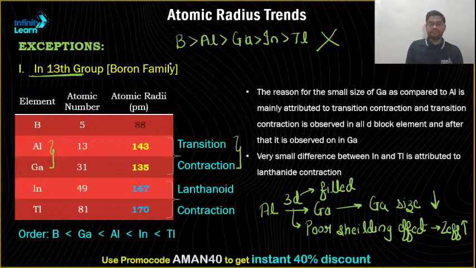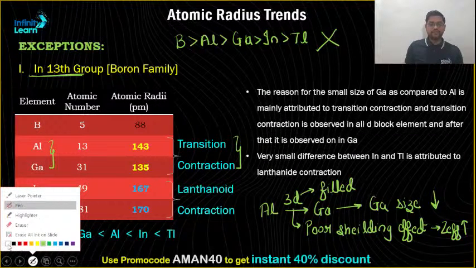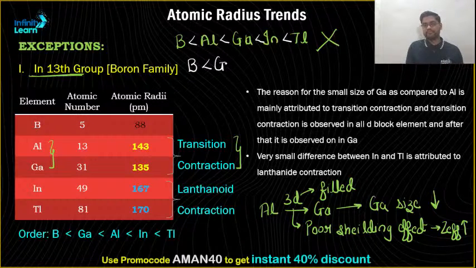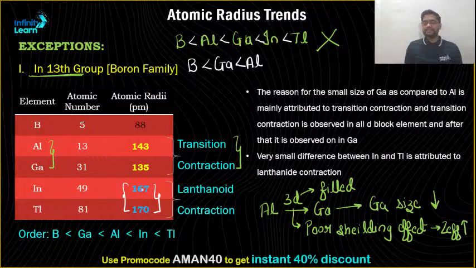But that is not right. The first change that occurs is boron, obviously the smallest one, then comes gallium, and then comes aluminium. Second, if you see indium and thallium, their size almost remains the same, 167 and 170 picometer.